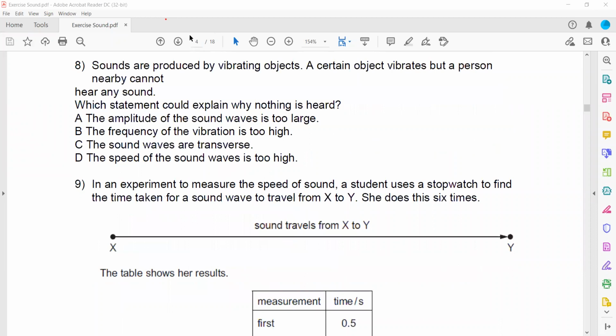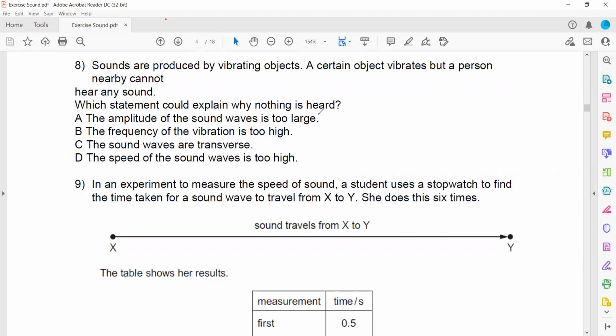The next one: sounds are produced by vibrating objects. A certain object vibrates but a person cannot hear. So what could be a reason why a sound is produced but a person is not able to hear or detect the sound?